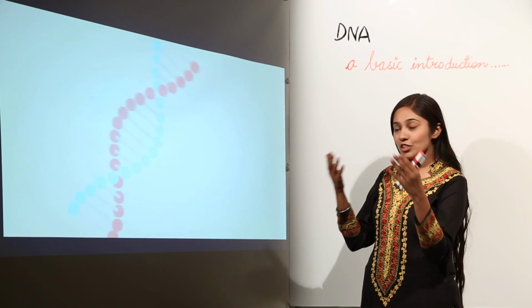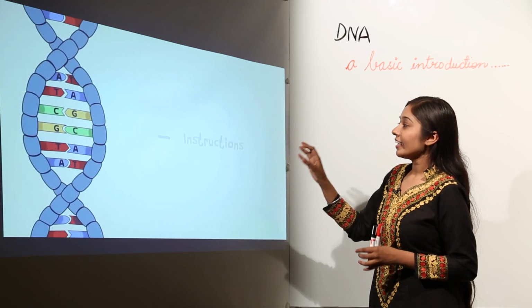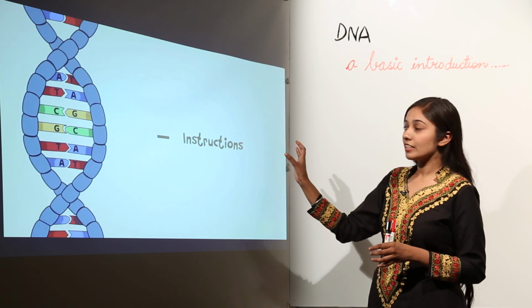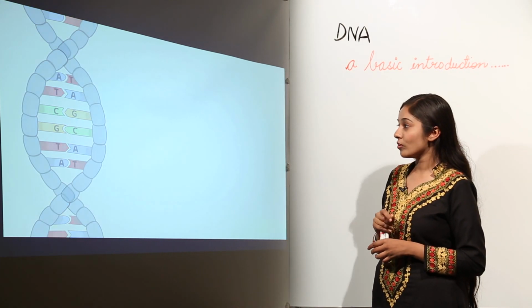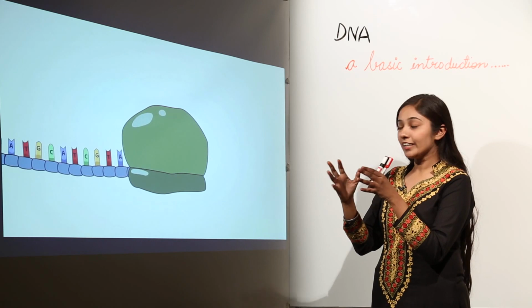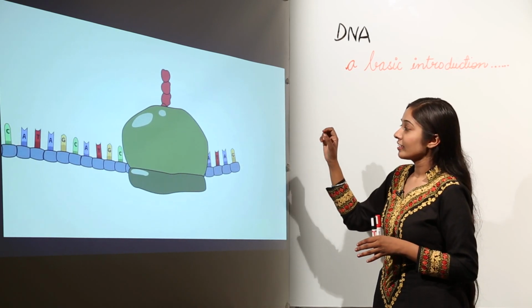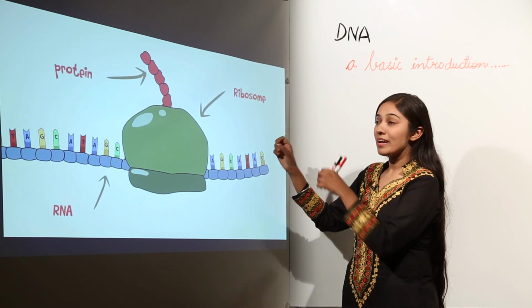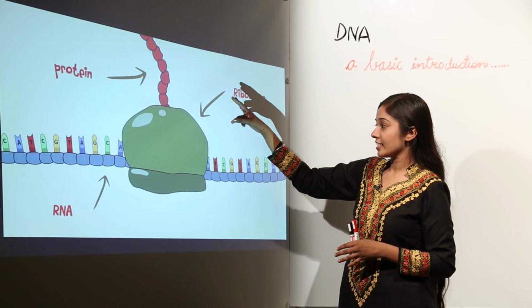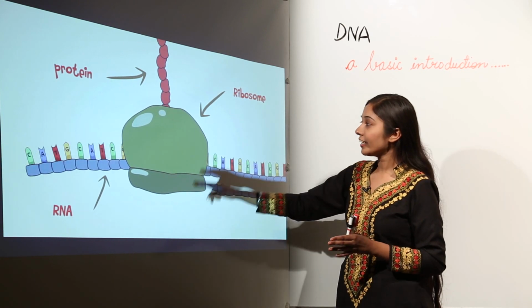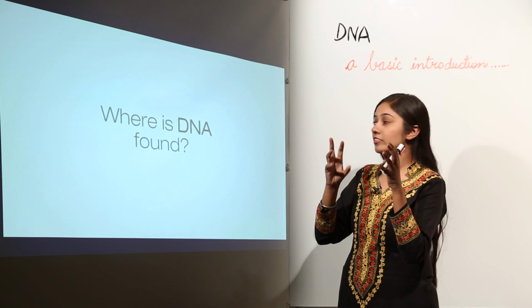So what does DNA do? DNA has certain instructions in the form of certain genetic codes, and this genetic code is converted into messages in the form of proteins. DNA converts to RNA, RNA into proteins, which encode one certain characteristic trait.